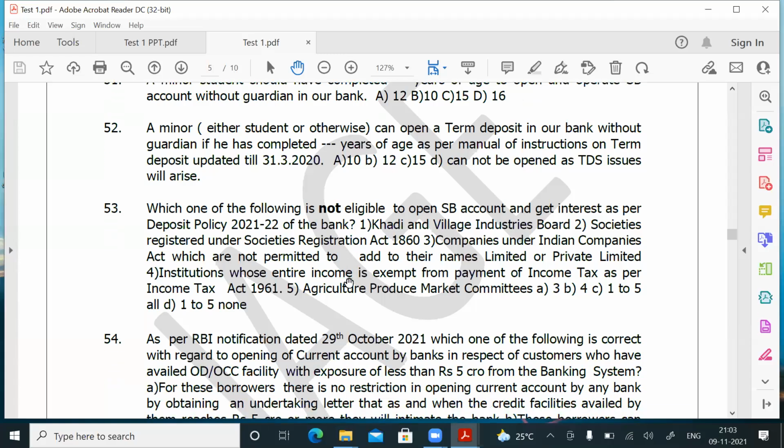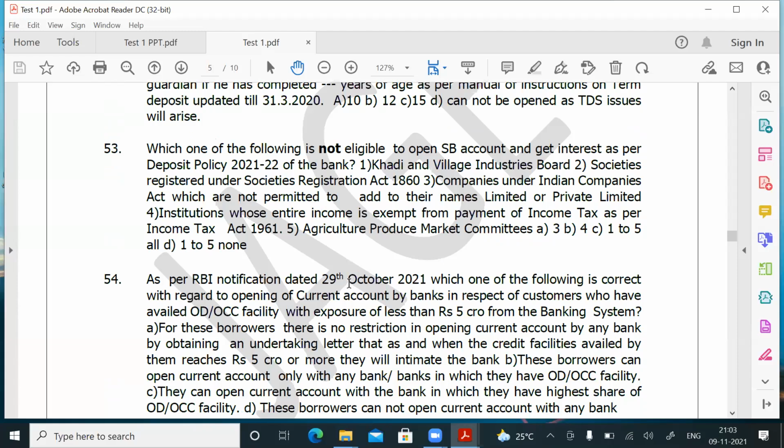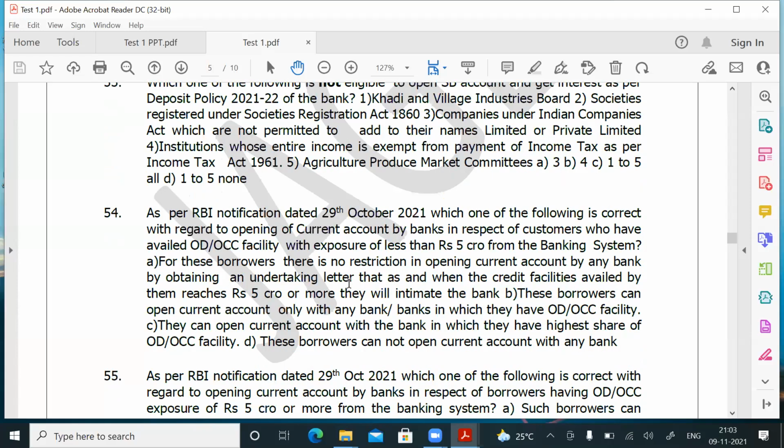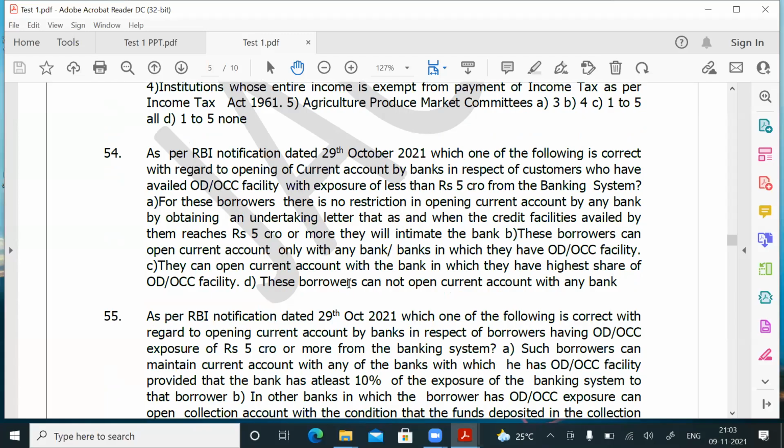Question number 54. As per RBI notification, this is the latest notification. I also saw some PowerPoint presentation, some other faculty has shown. So this is the latest guideline issued by RBI with regard to opening of current account by banks wherever the customer is already having an OD OCC account with some other bank. There is a modification. In August 2020, the original guidelines came. Subsequently, there was a modification, and when all the banks were represented, recently Reserve Bank of India has come out with the guideline. I think HO circular 731/21. I don't remember the exact HO circular. There also it has been mentioned.